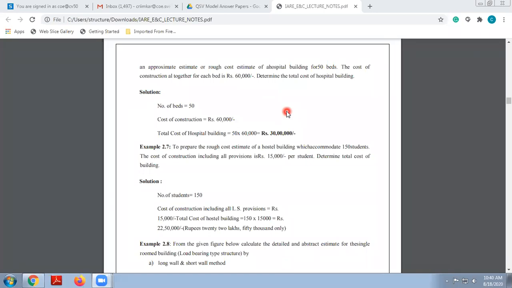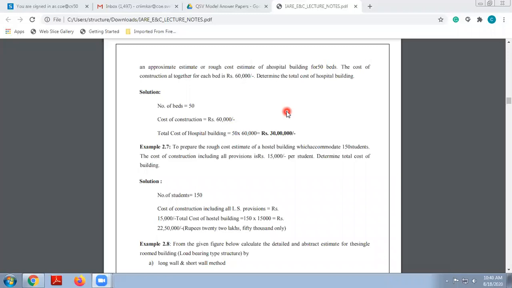Now if you consider this problem, our service units are beds, as far as hospitals are considered. And how many beds are there? There are 50 beds. And the cost of construction for each bed is given as 60,000. So what will be the approximate estimate, the approximate cost for the hospital building? That is nothing but 50 multiplied by 60,000. That comes as 30,000. Correct?